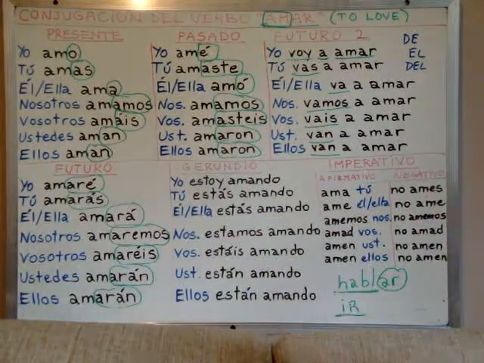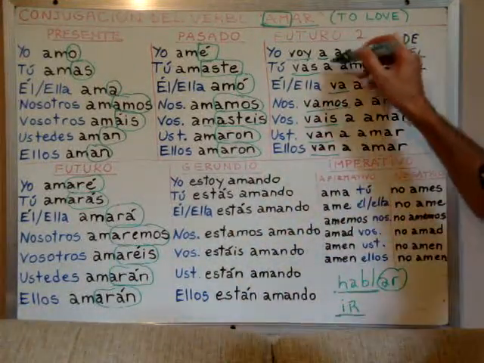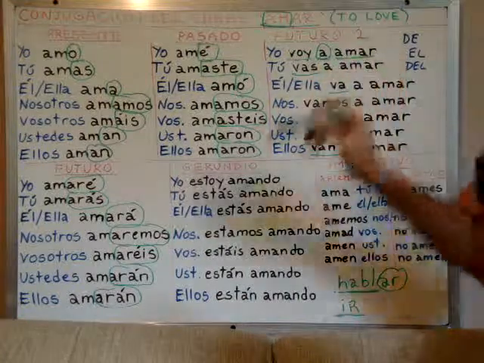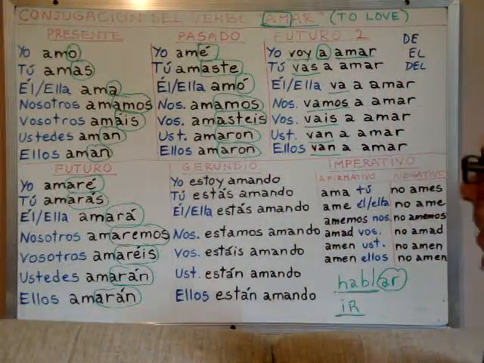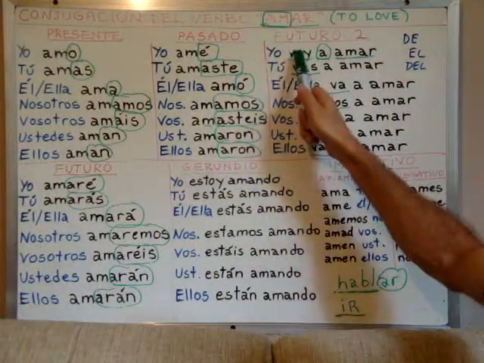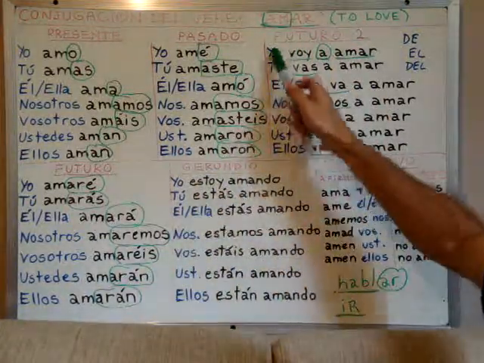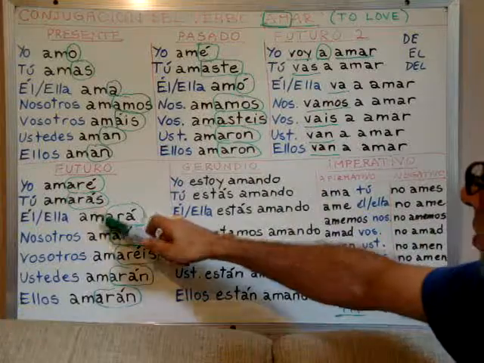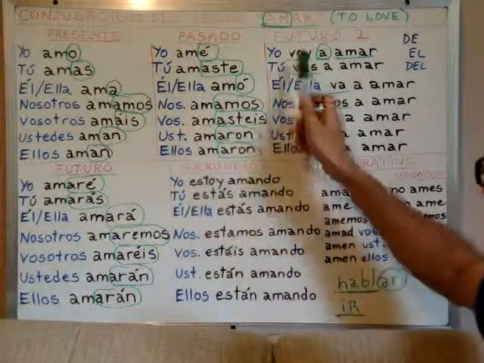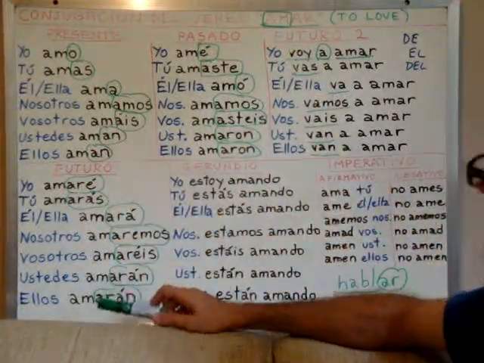And don't forget that we need to use the word to, in Spanish, the word a. I'm going to love. So we have these two ways of speaking in future tense in Spanish.